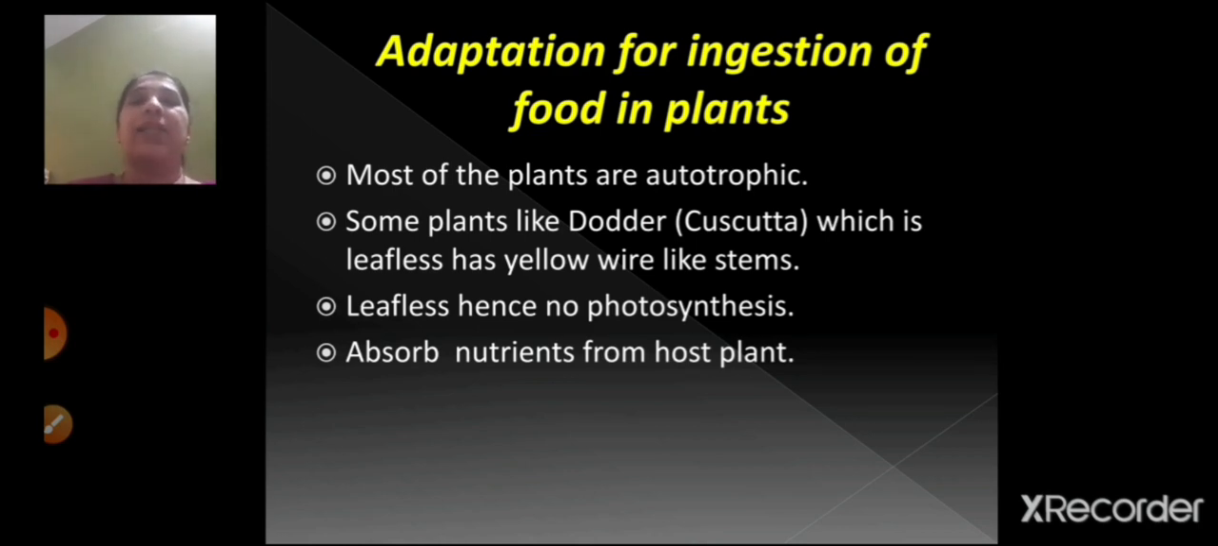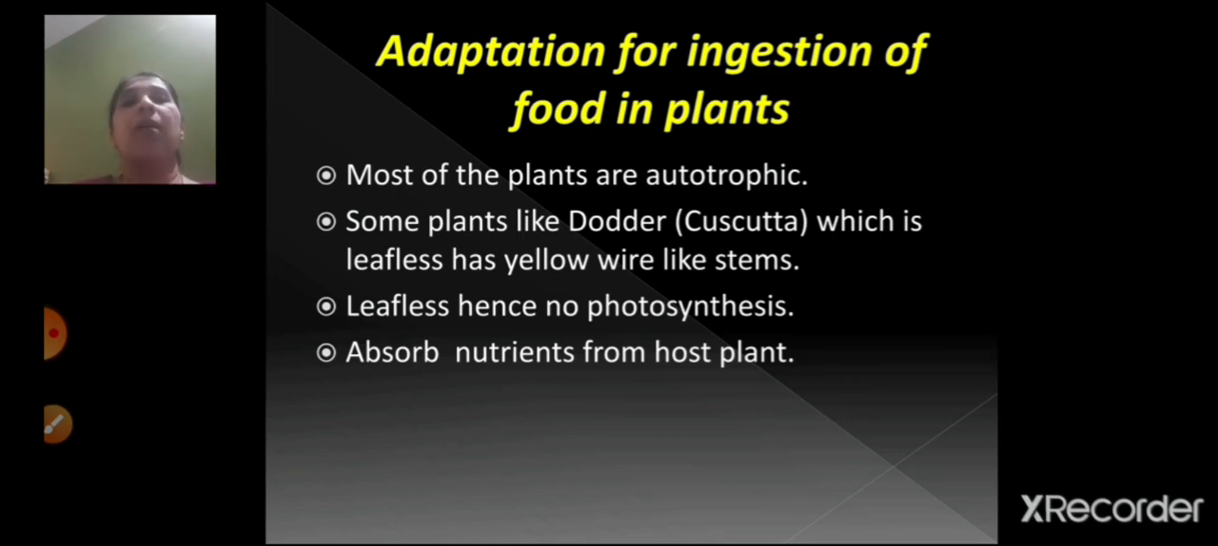Now some plants like dodder, cuscuta, which is leafless, have yellow wire-like stems. So as I showed you the picture, the cuscuta, which is also called dodder, is a leafless plant, and it means it does not have leaves, and it has got yellow wire-like stems, which I showed you just now. Now since they have no leaves, they cannot perform photosynthesis. So they absorb the nutrients from the host plant. Host plant means again the plant on which they grow. So they depend upon the food from other plants, right?